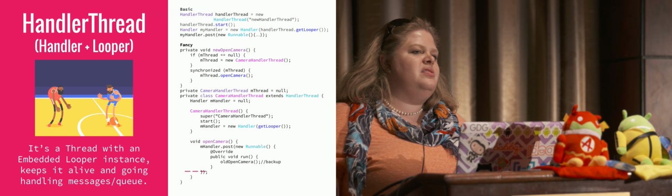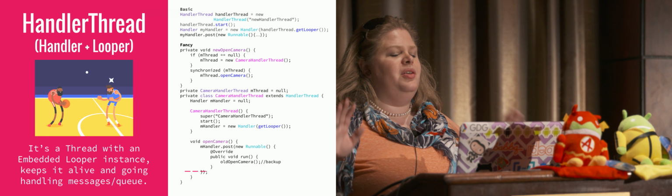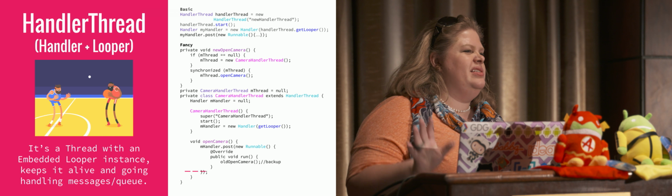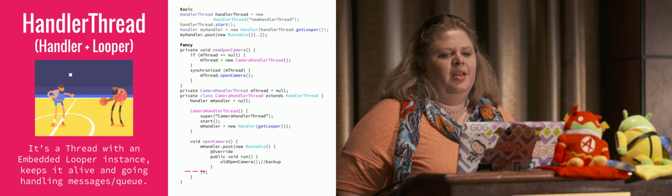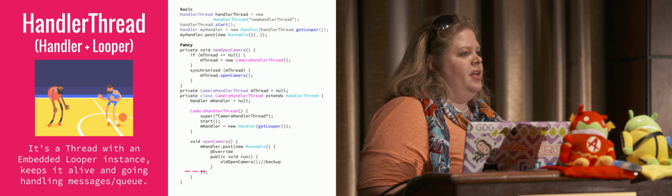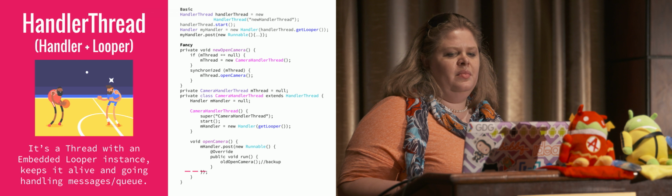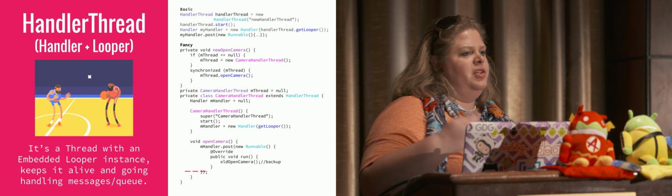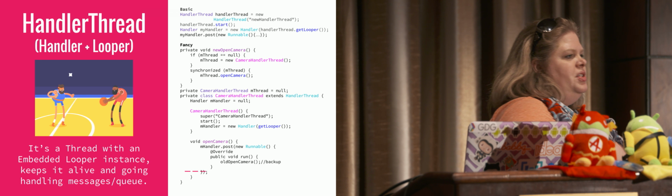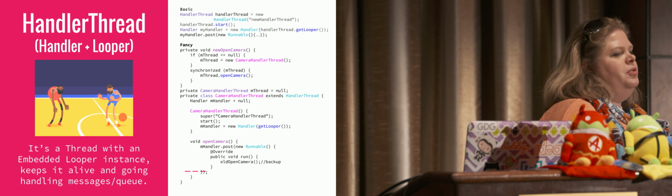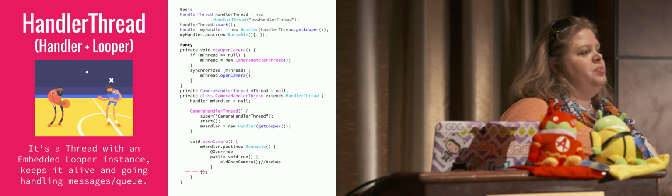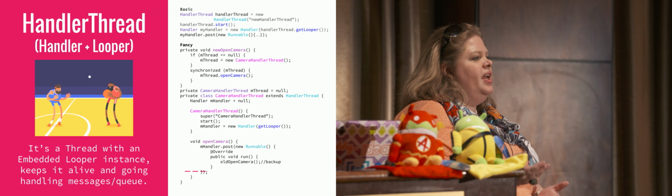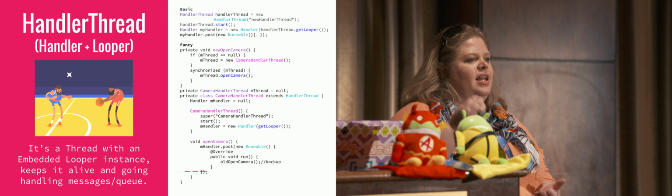So if we just want to make something run in the background, we can do what I call the basic version at the top. So we just declare a new handler thread, give it a name. We tell it to start, but then we have to give it a looper task. And what does looper actually do? If we talk about location looper and other things, what we're doing is generating a thread that we're giving tasks, but we're also saying, hey, I want this thread to stay alive.